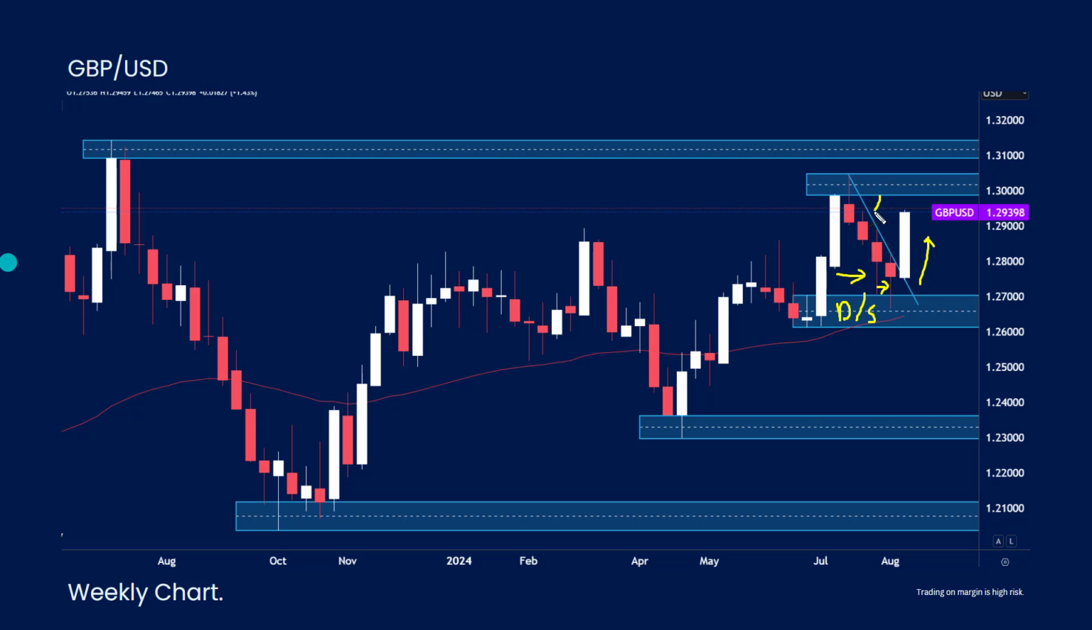We then breached trendline resistance last week and we continue to drive higher, and it looks like we're heading up towards the 1.3. So I think any kind of downside this week may be met with a little bit of support, and could see pound prices a little bit higher.